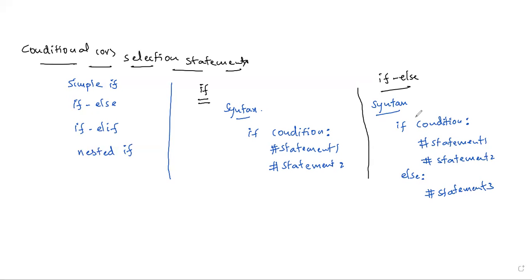So like this, if the condition is true, then this part of the statements is going to be executed. That is what we call the if block. If the condition is false, then the else block is going to be executed. When we want to check one condition, and if the condition is met, we execute the if block code. Otherwise it is going to execute the else block code. That is the syntax we have for if else.